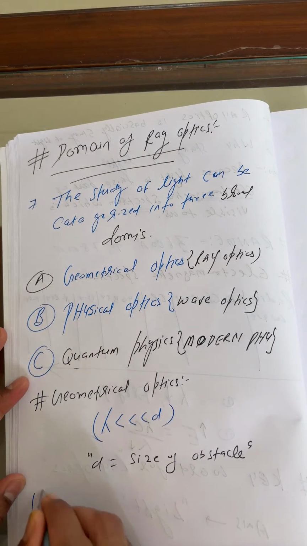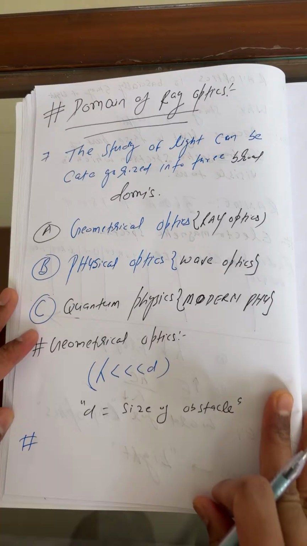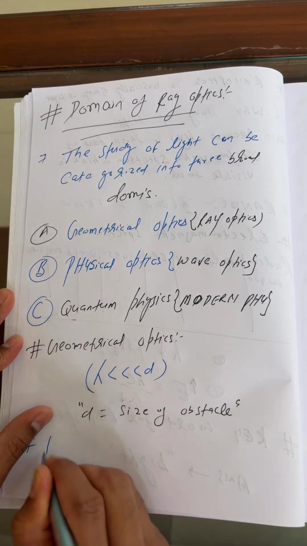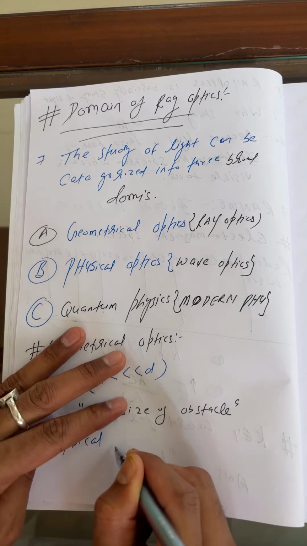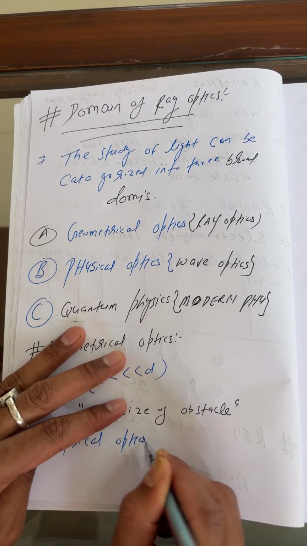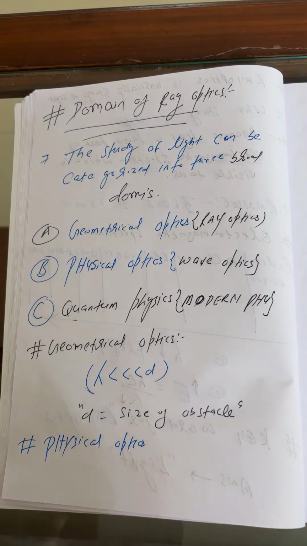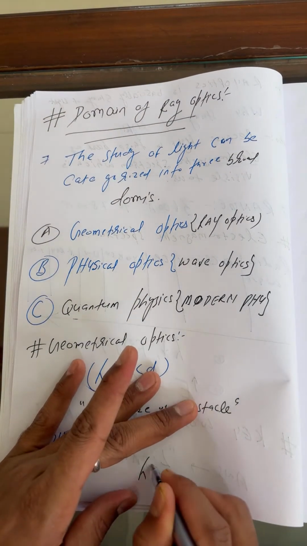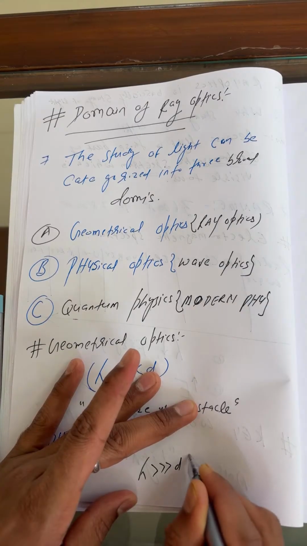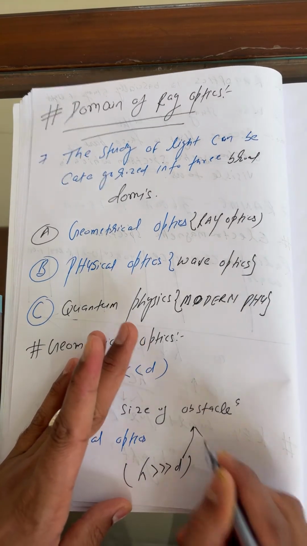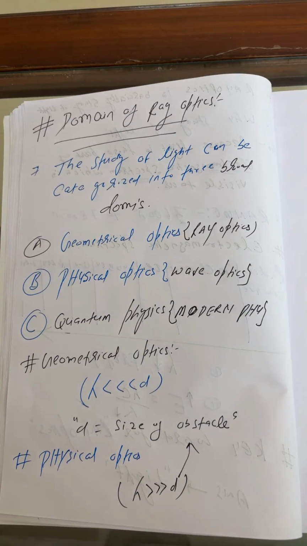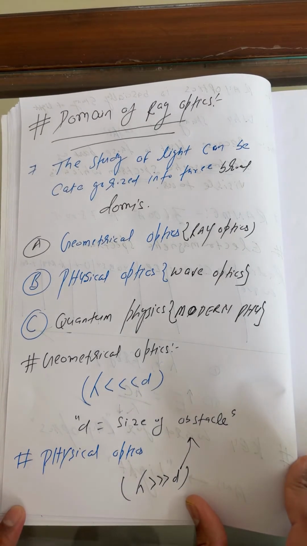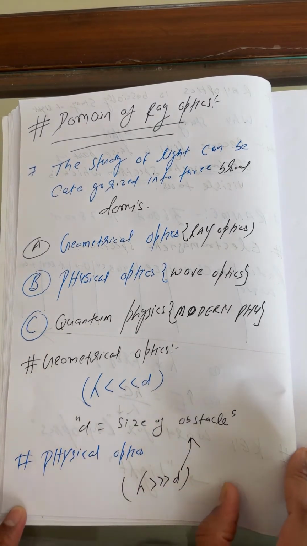Next, physical optics. Here the wavelength of light is very large with respect to d, where d is the size of the obstacle.